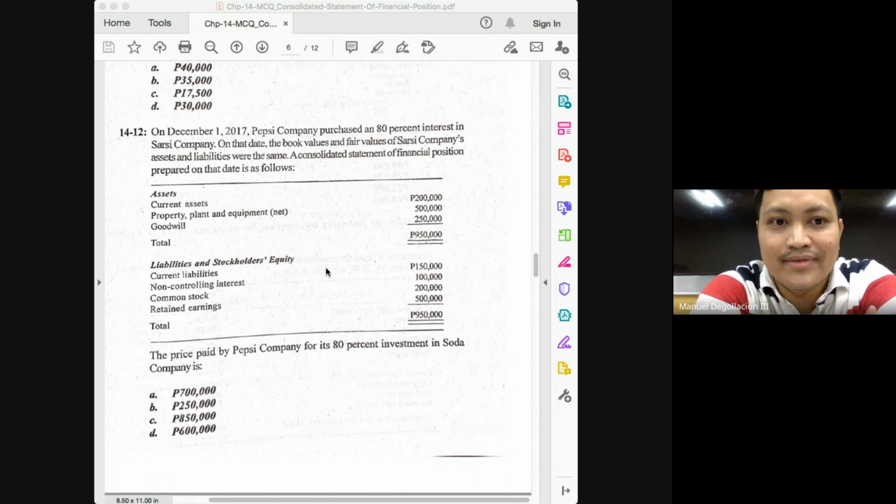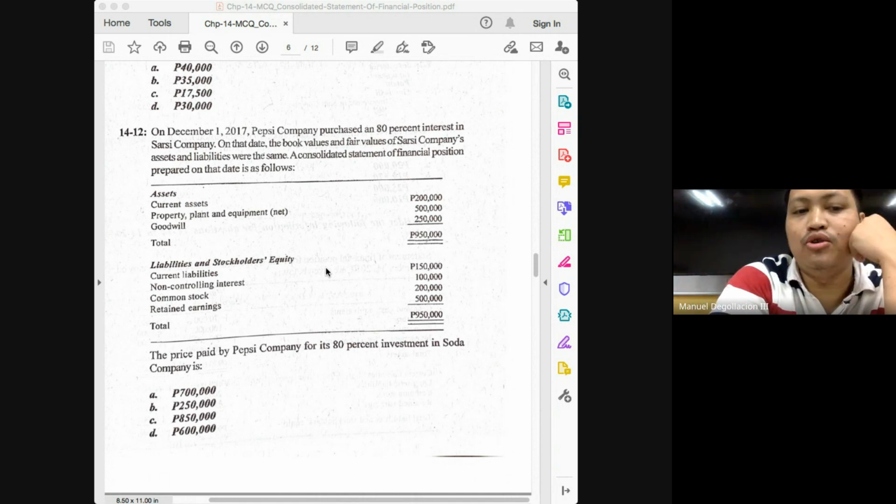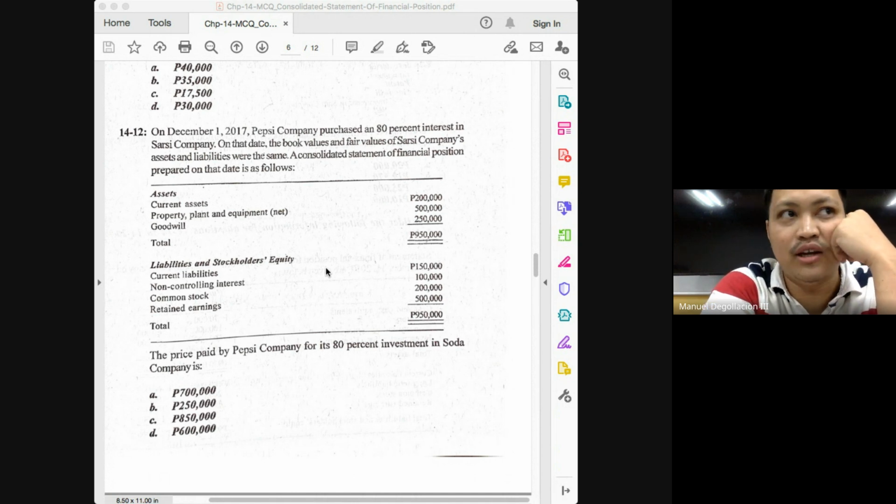Okay, so that means the consideration for the 80% is 400,000. And then the goodwill attributable to the parent is 200, while the goodwill attributable to the non-controlling interest is how much? 50. And to me, that's a better solution, class.